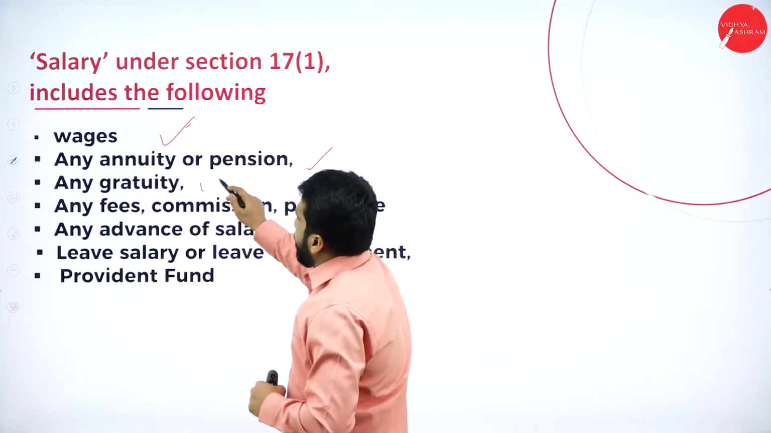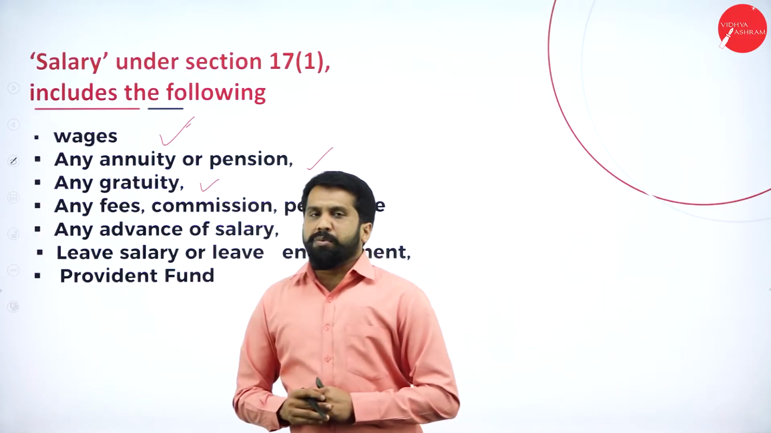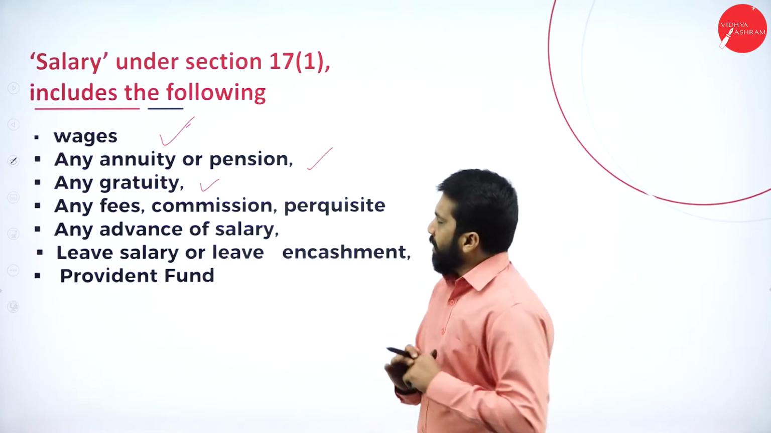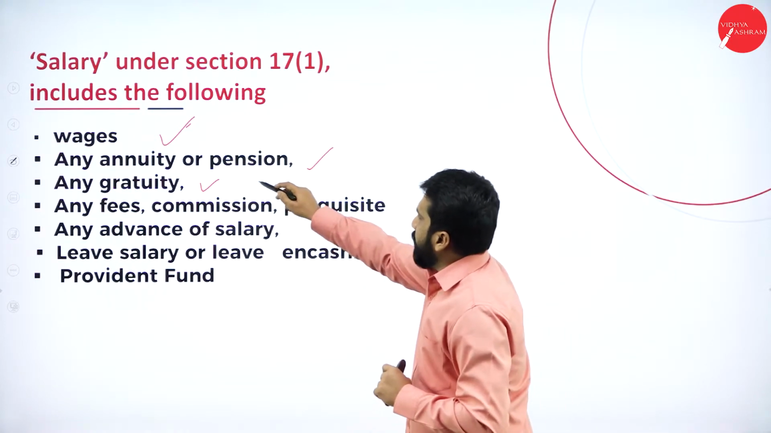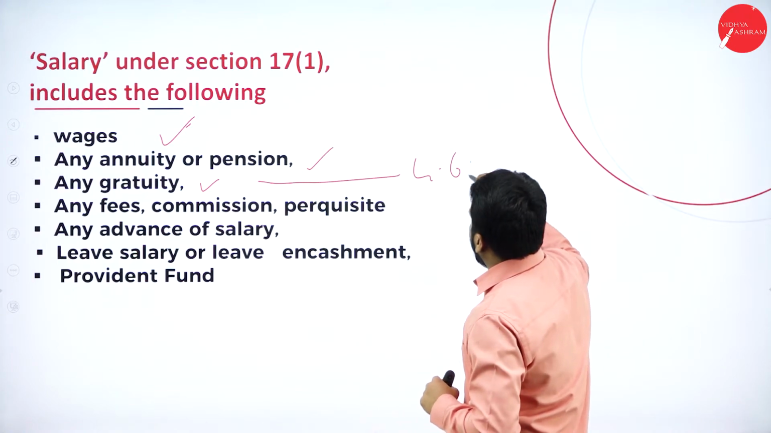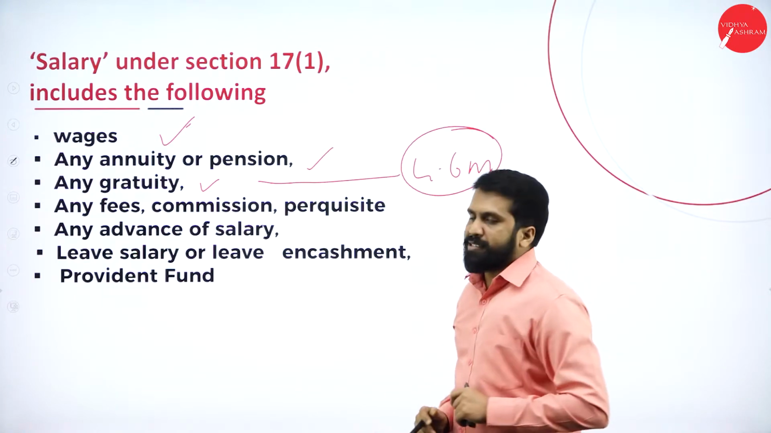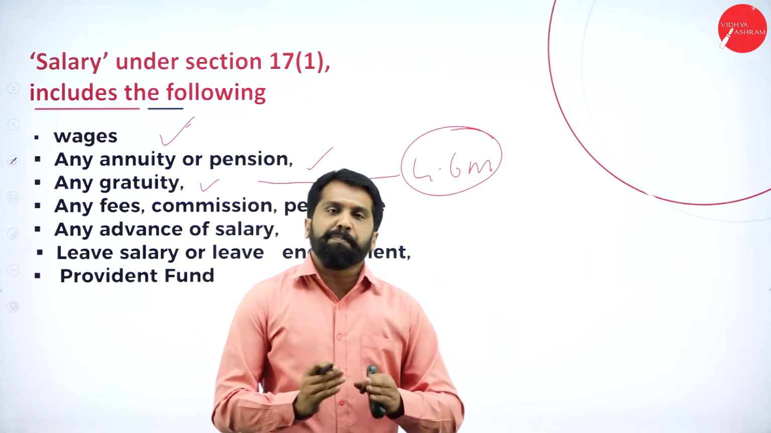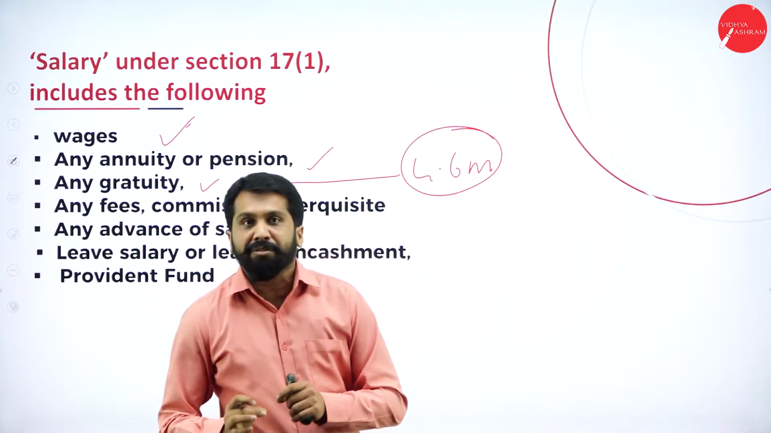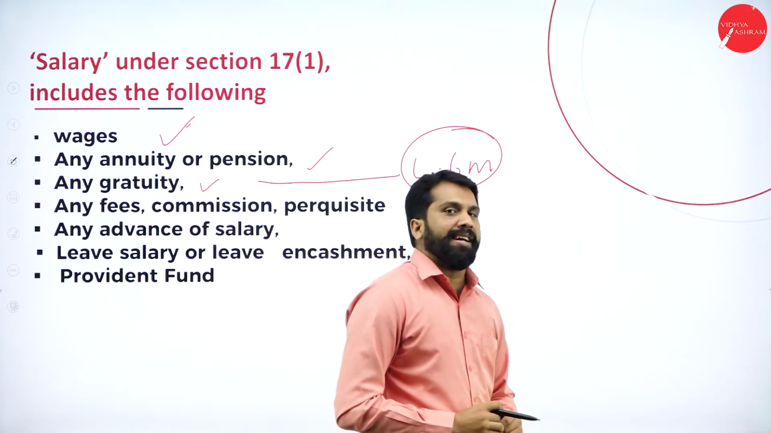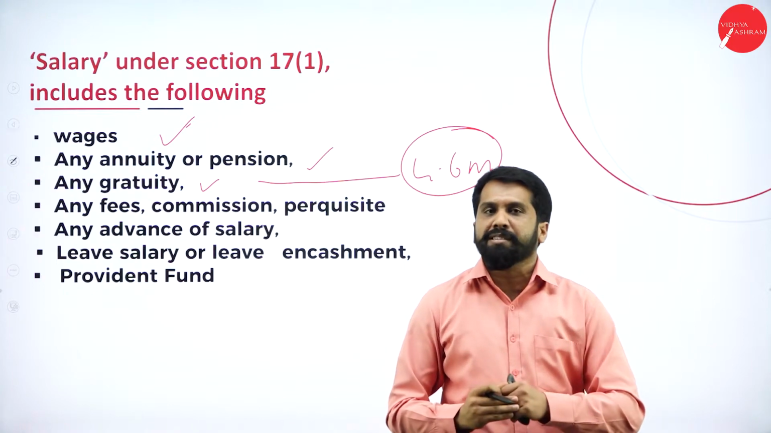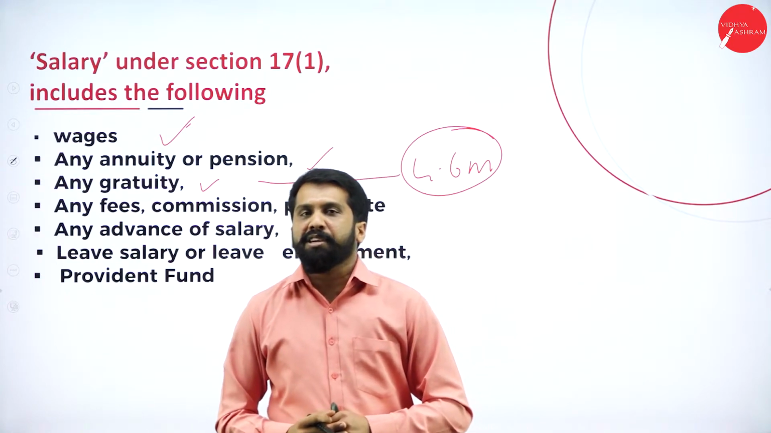Then any gratuity normally you will get. I'll go into detail while doing your gratuity topic. Now I'll tell you briefly. If you have completed 4 years and 6 months of service, you will be eligible for gratuity. If that particular company has a gratuity act, then only you will get gratuity. Gratuity will be paid once you are done with your service or once you attain the age of 60.